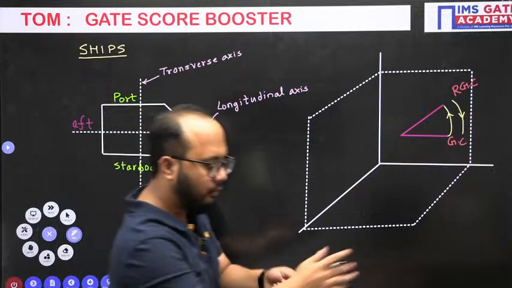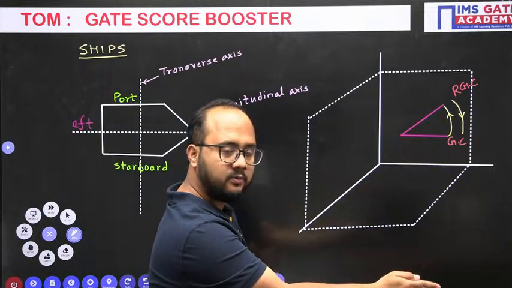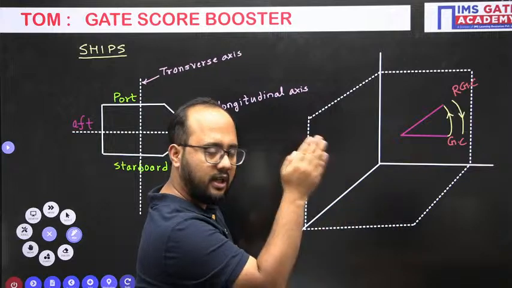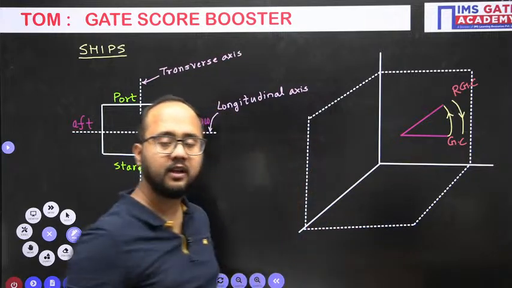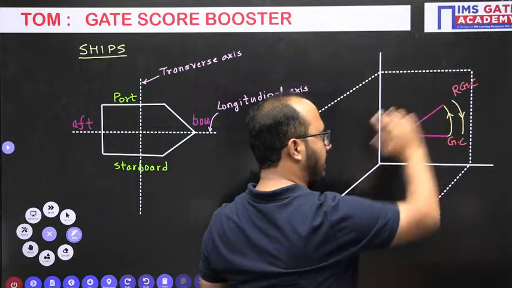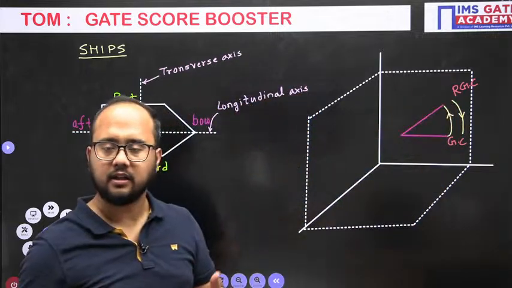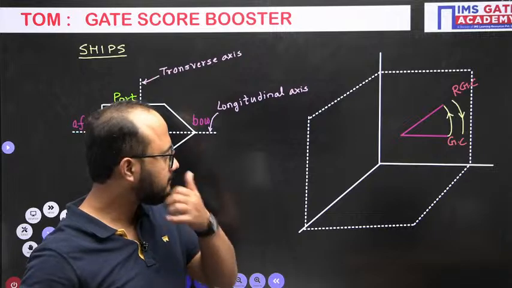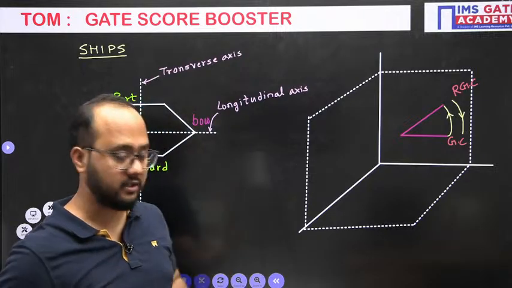So the bow, the front part of the ship, is basically rising, pitching in the upward direction. So for that, a gyroscopic couple will be there, and opposite, as a reaction to it, there will be a reactive gyroscopic couple.